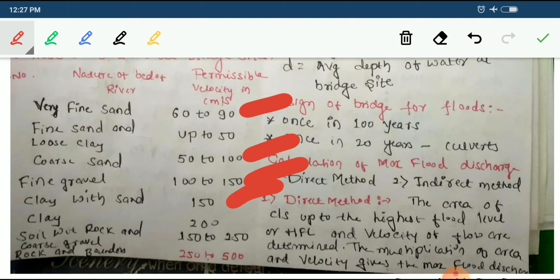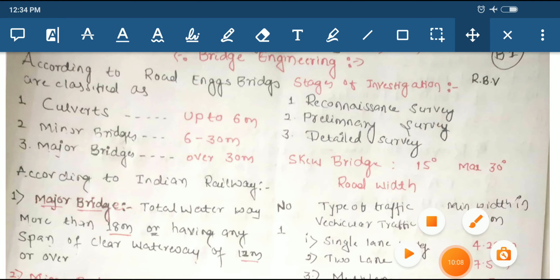If it is clay, 200 centimeter per second. Soil with rock and coarse gravel is in the range of 150 to 250 centimeter per second. And if it is rock and boulders, this is the nature of the bed or river, the permissible velocity is 250 to 500 centimeter per second. Okay, this is the thing you have to remember.